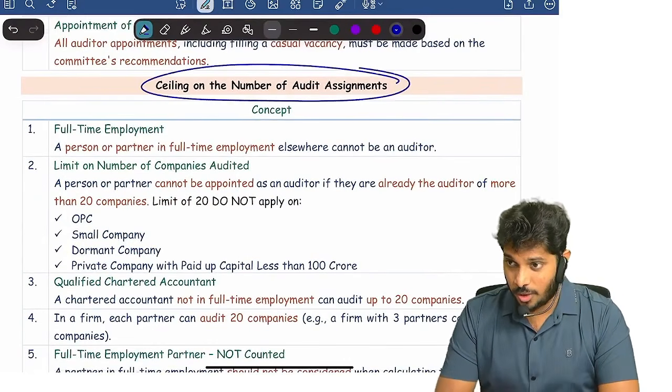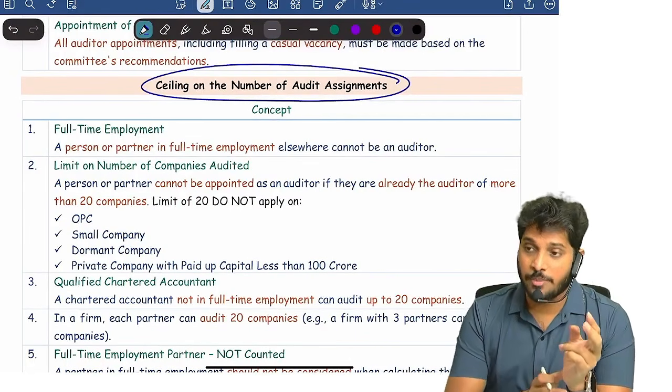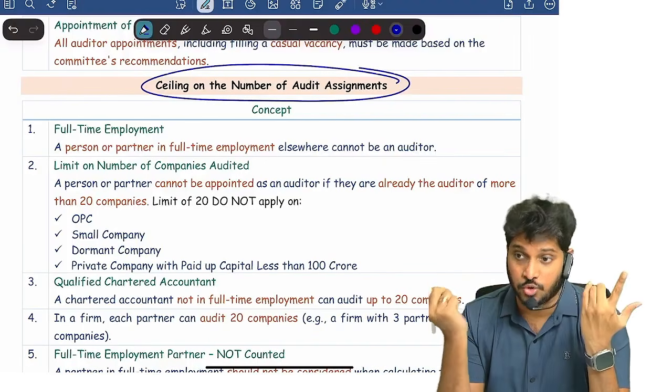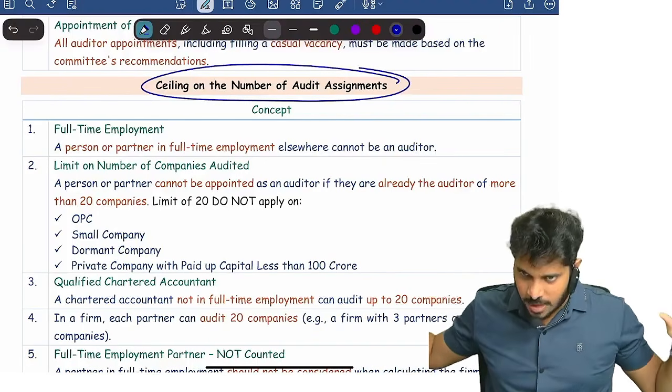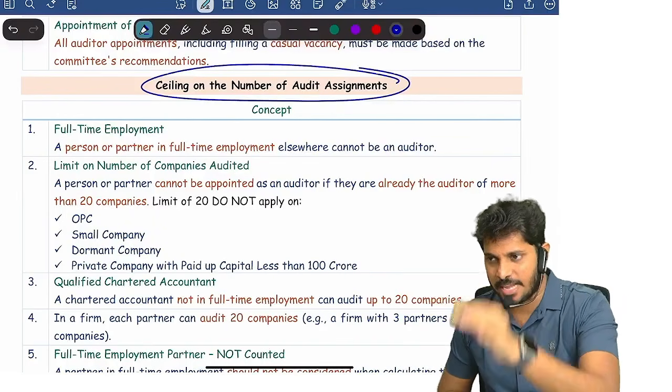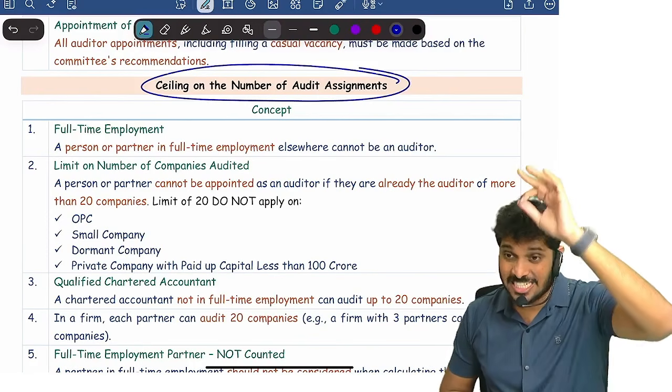Ceiling on number of audit assignments. Remember I told you, what is the audit ceiling? 20. Maximum how many companies can a CA act as an auditor at a time? Maximum 20.